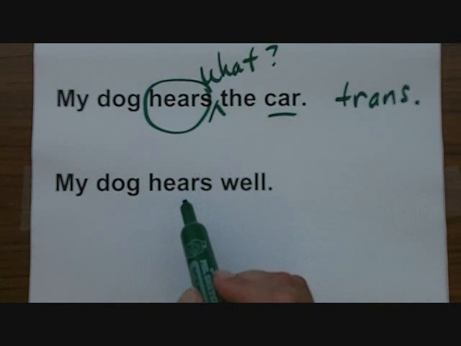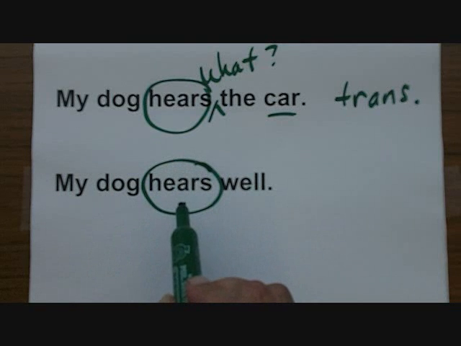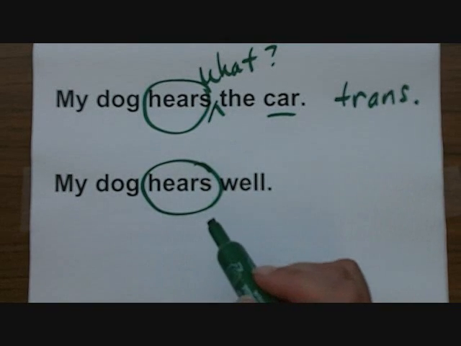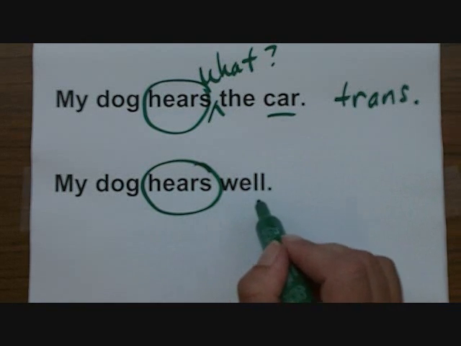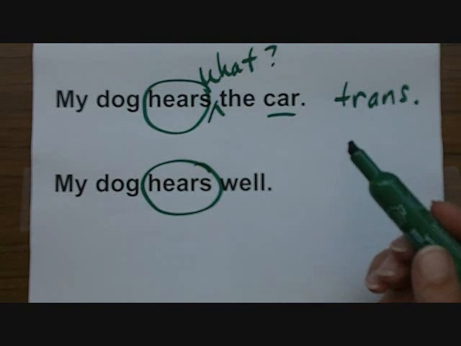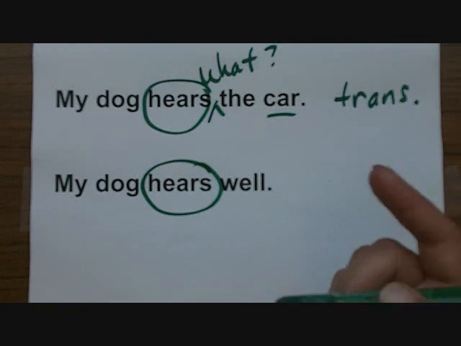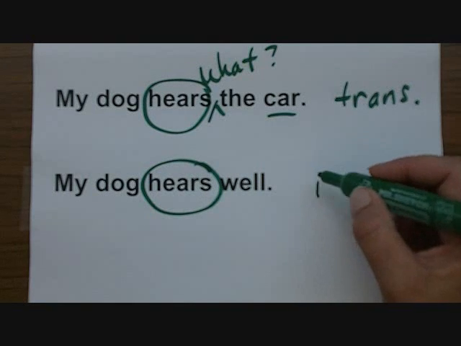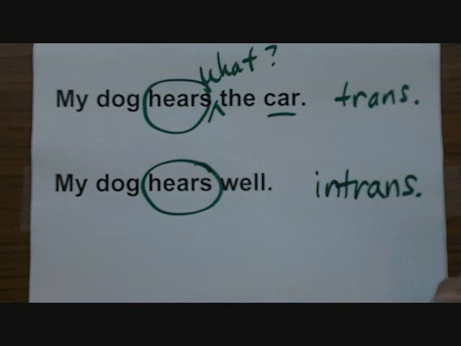Now we have the same verb here in the second sentence. Hears. But if we try to put in one of those two questions, my dog hears what? My dog hears whom? This word doesn't answer that question. Instead, it answers a different question. How does my dog hear? He hears well. Because it doesn't answer one of those two questions, what or whom, this verb, same verb, must be intransitive. So you see, it depends on the context of the sentence whether you have a transitive or an intransitive verb.